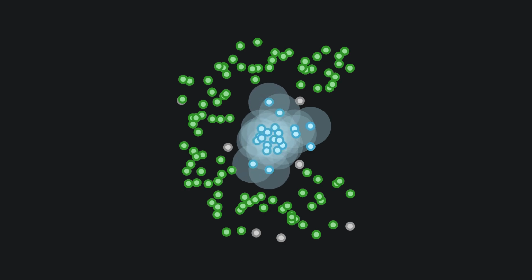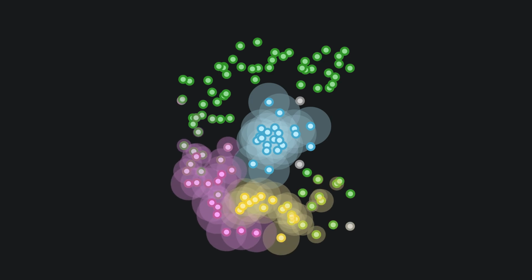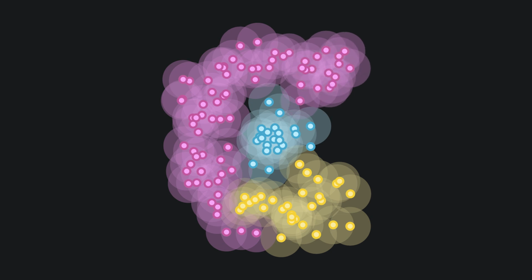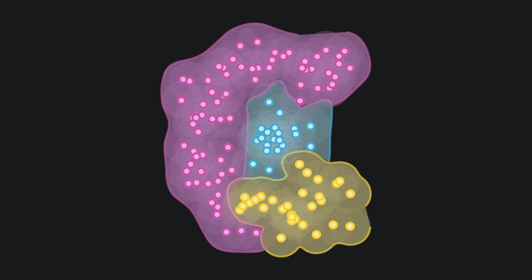Once we've exhausted all points for this cluster, we pick another random, unclustered core point and do this whole process all over again. Doing this until all the points have been clustered, we end up with 3 unusually shaped regions. Smoothing out the boundaries and applying a little artistic liberty, we have our final districts.